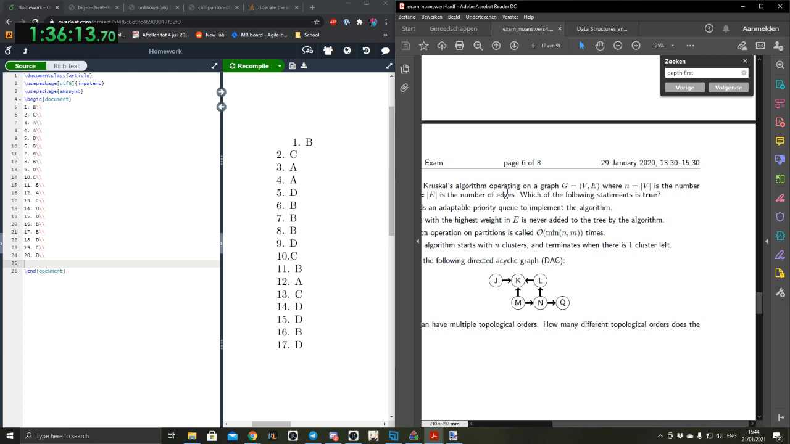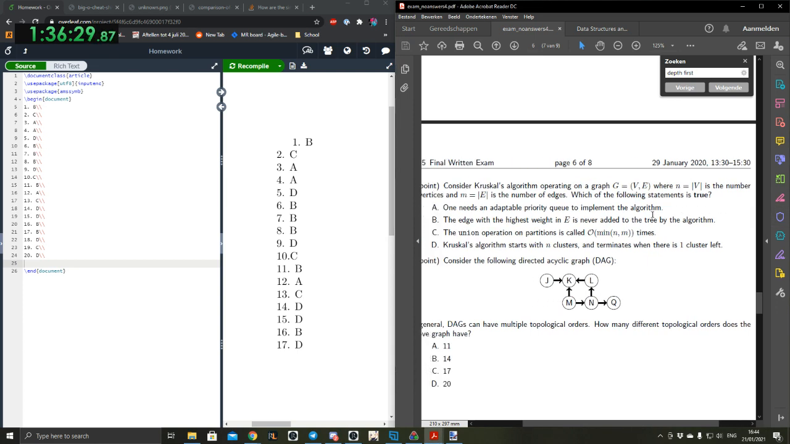Okay, consider Kruskal. Kruskal, my favorite. Kruskal operating on a graph G, the collection of vertices and edges, where n is the absolute value of V. What? The amount of vertices. I was like, what? That doesn't make sense. Where V is the number of vertices. Which of the following statements is true? One needs an adaptable priority queue to implement the algorithm. The edge with the highest weight, E, is never added to the tree by the algorithm. The union operation on partitions is called O(min(n, m)) times. Kruskal's algorithm starts with n clusters and terminates when there's 1 cluster left.